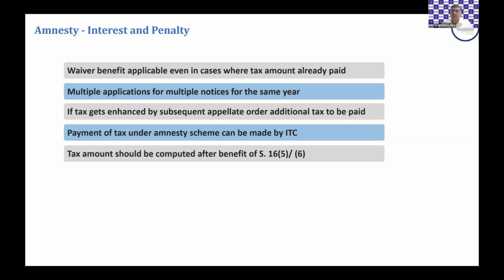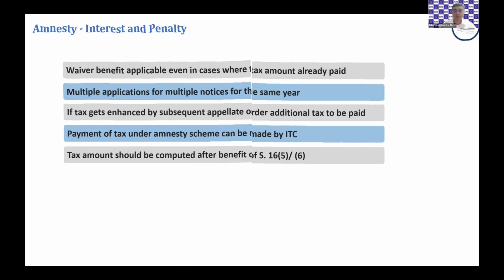The entire ITC reversal does not have to be made in terms of 16.5 or 16.6. So it is the total demand as per the order minus whatever relates to 16.4 cases, because that is entirely given relief under 16.5 or 16.6, as the case may be. The balance amount is what is to be paid before 31st March 2025.